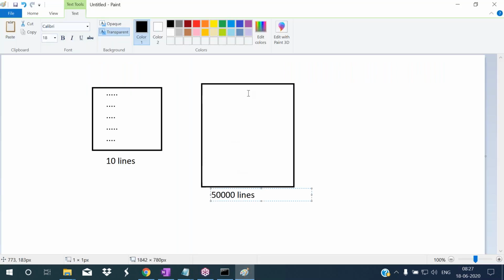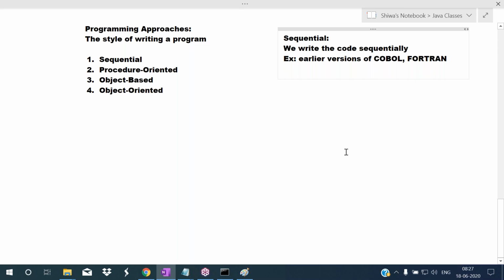If you write 50,000 lines sequentially, it becomes difficult to understand which code we have written for which purpose. So that code will not be under the control of the programmer. This is the first drawback.